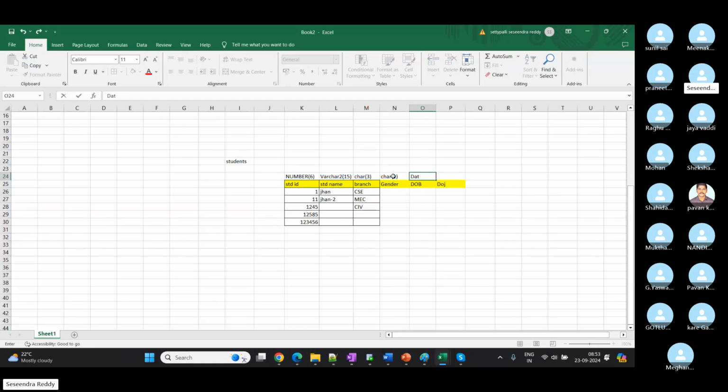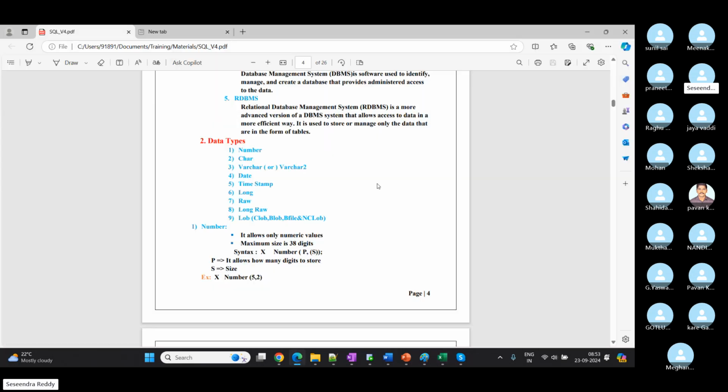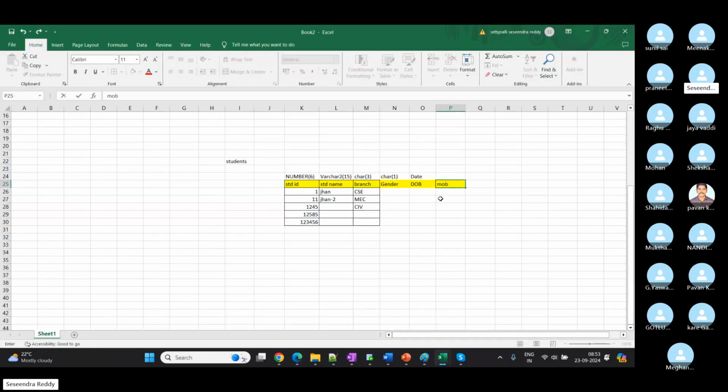When it comes to date of birth, we are going to use date. For now, one is fine, and times are not required. Up to 4, we will be good. We will use mobile number also. So by using these 6 columns, I'm going to create the table now.